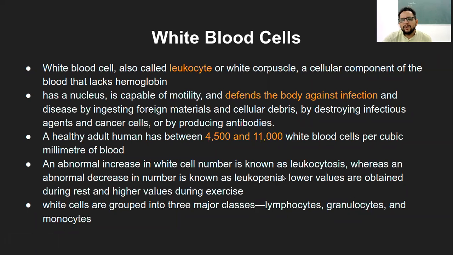So leukopenia is quite commonly observed in people who have low immunity, right? Or, for example, patients who are suffering because of HIV infection, that is human immunodeficiency virus. This HIV virus will go and multiply in the WBCs, and because of that, these WBCs burst, and then more and more virus particles are released. So the number of WBCs is ultimately reduced.